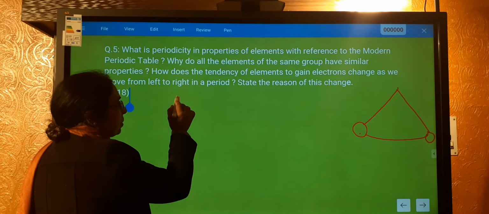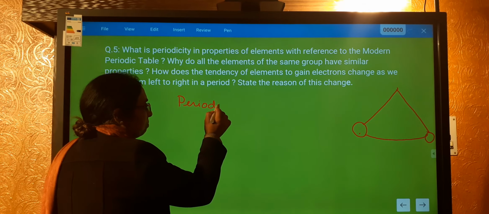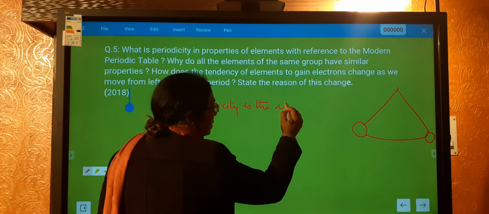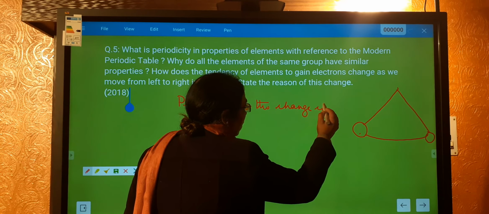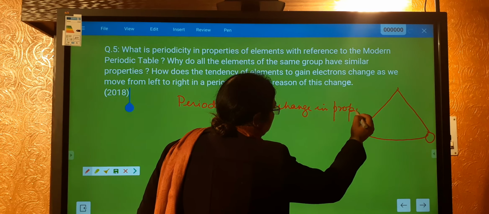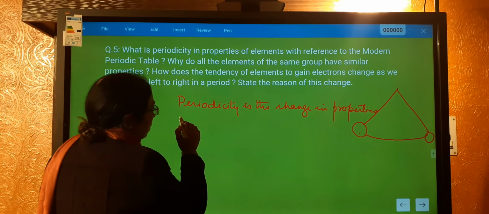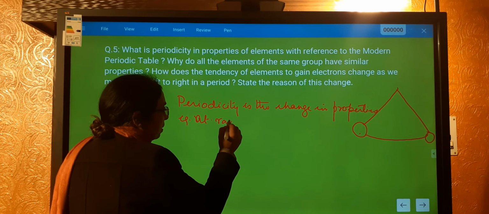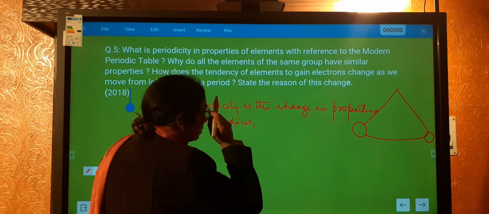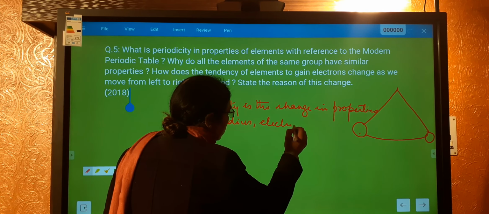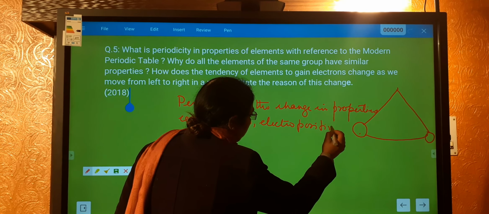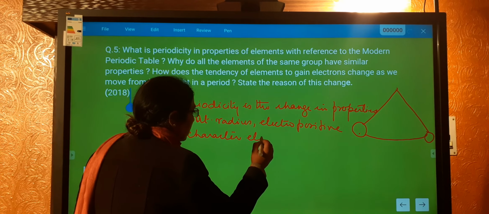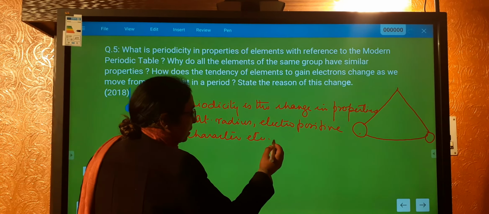What is periodicity? Periodicity is the change in properties, for example, atomic radius or electropositive character, etc. Change in properties.